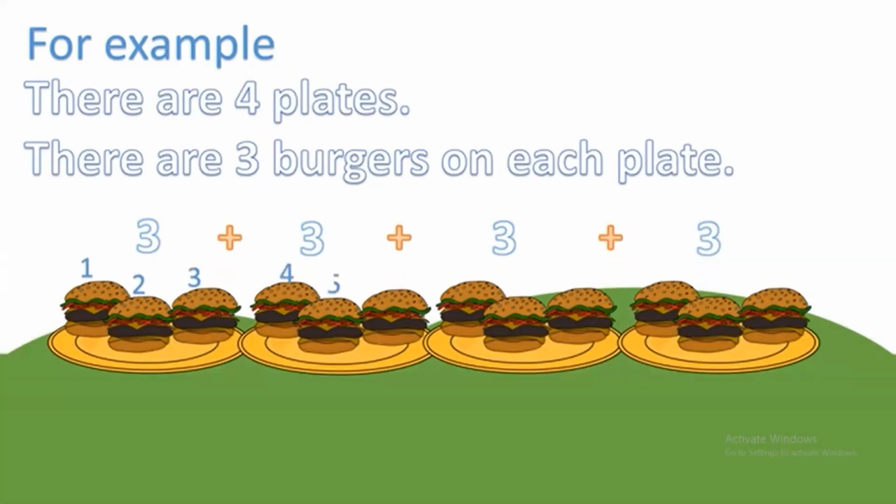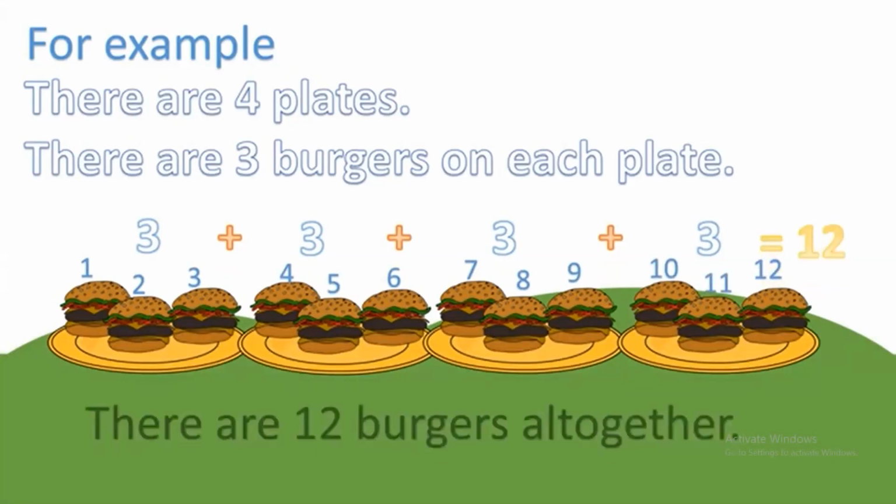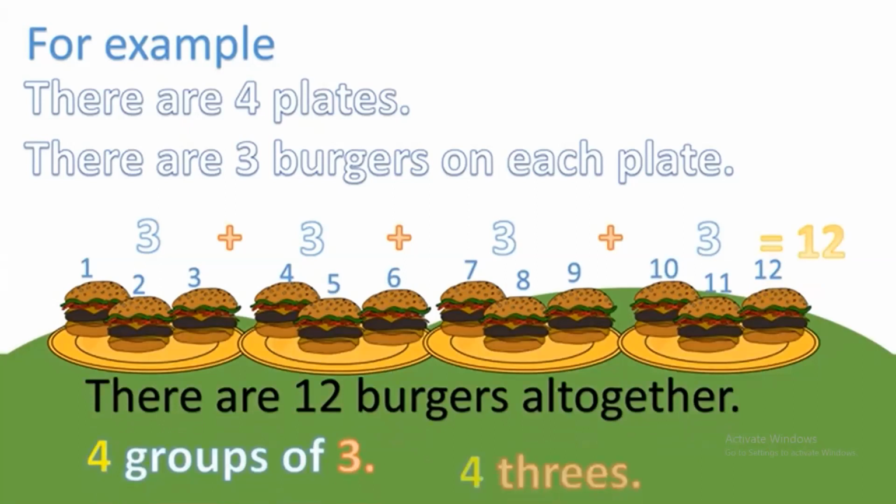Correct. So the total number of burgers will be 12.